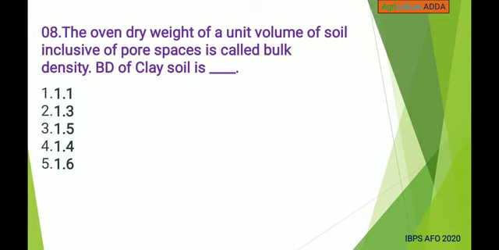Next, the oven-dry weight of a unit volume of soil inclusive of pore spaces is called bulk density. Bulk density of clay soil is: 1.1, 1.3, 1.5, 1.4, 1.6. Answer is 1.1.